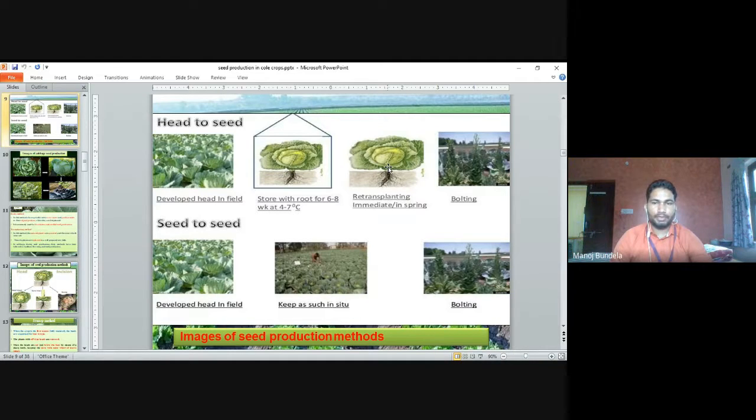In the seed to seed method, we first develop the head in the field and keep it in situ, meaning in the field itself, without storing. Then bolting will occur, meaning the flower stalk will develop and flowering will start. In the head to seed method, the head develops, we store it with roots, retransplant, and then bolting occurs. So these are the two methods we use.